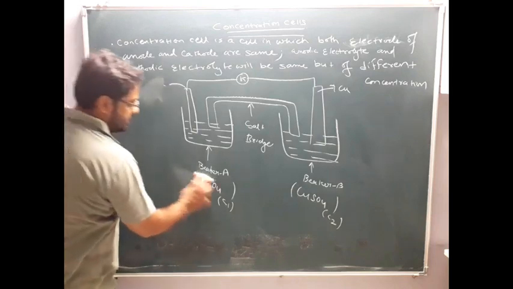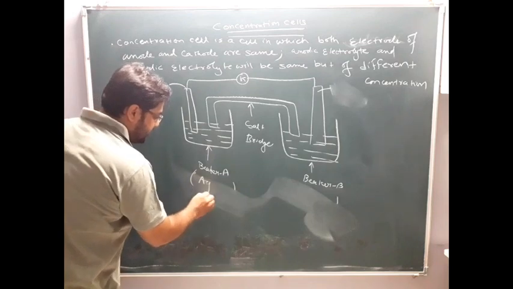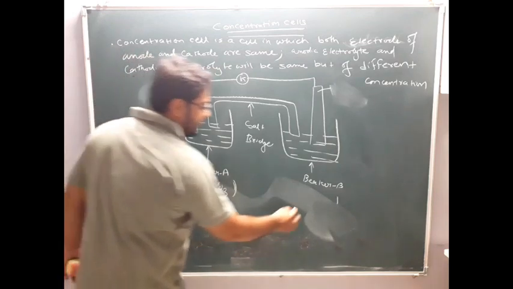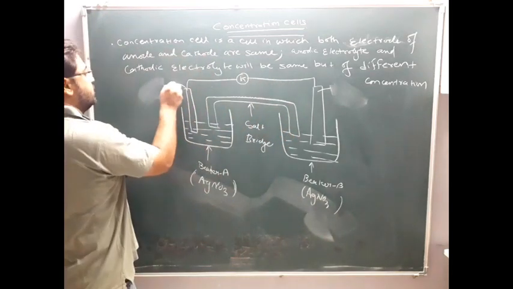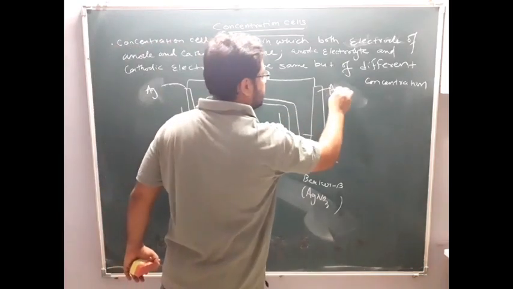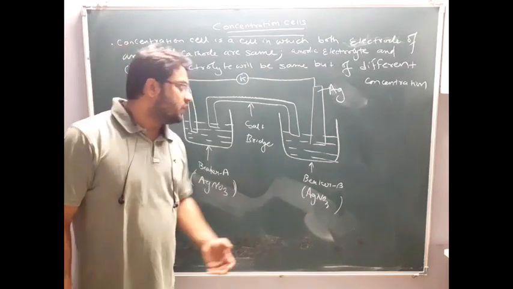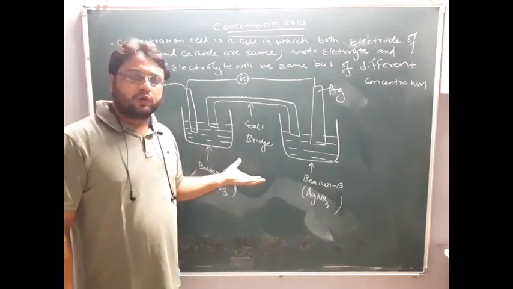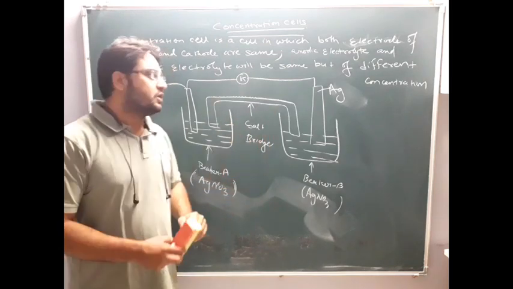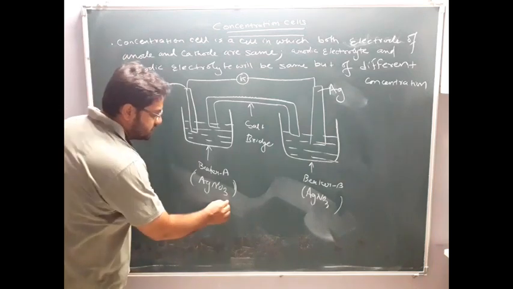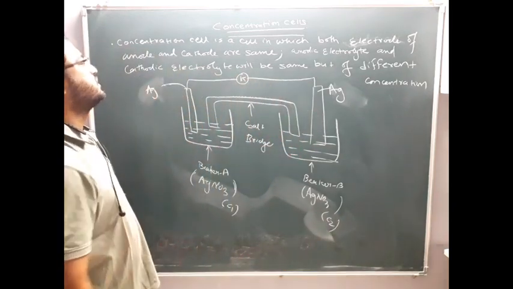So I can take another example. Suppose instead of Cu, I take AgNO3. I will take AgNO3 in beaker A, and here also in beaker B, AgNO3. Clear? Here is a silver electrode, and here also the electrode will be silver. Now you will be wondering how it is possible. Here also AgNO3, here also AgNO3. Whose reduction potential will be more? Whose reduction potential will be less? Here it does not depend on this; it depends completely on the concentration. So in beaker A, the AgNO3 concentration I am taking as C1, and here I will take C2. Clear? So this is what concentration cells are.